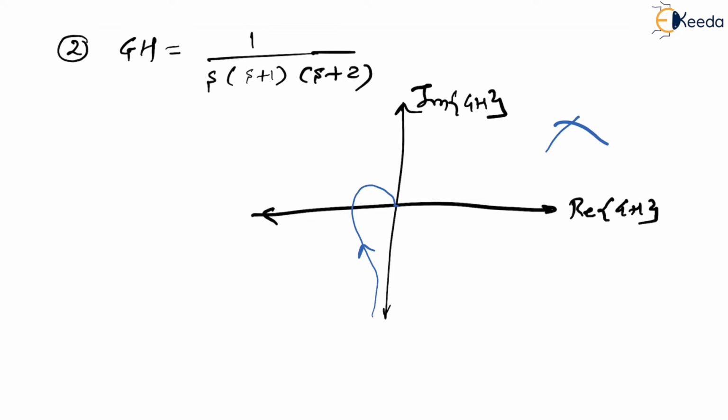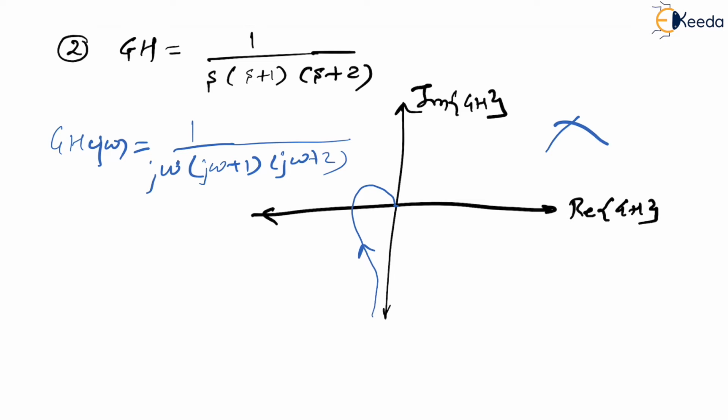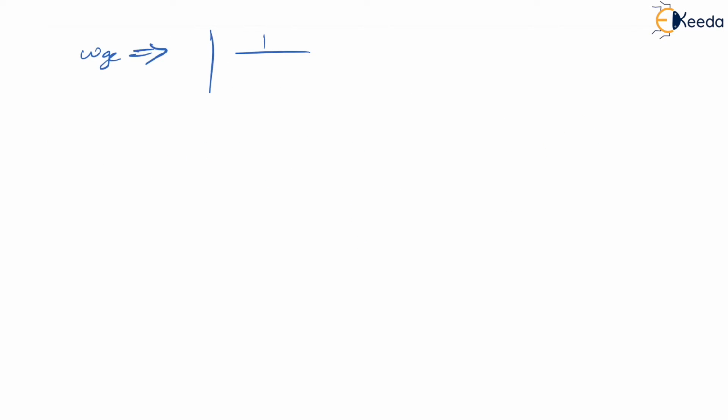So let me calculate omega GC first and then omega PC, and then try to find the GM and PM. For omega GC, what is the formula? You please take the magnitude. If I place the GH of j omega, this will be equal to 1 upon j omega into j omega plus 1 into j omega plus 2. This is the function, right? So this magnitude will be omega, this magnitude will be under root of 1 plus omega squared, and this magnitude will be under root of 4 plus omega squared.